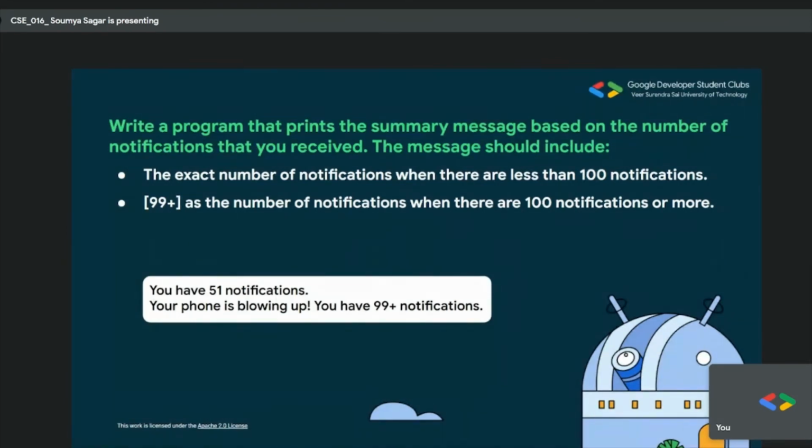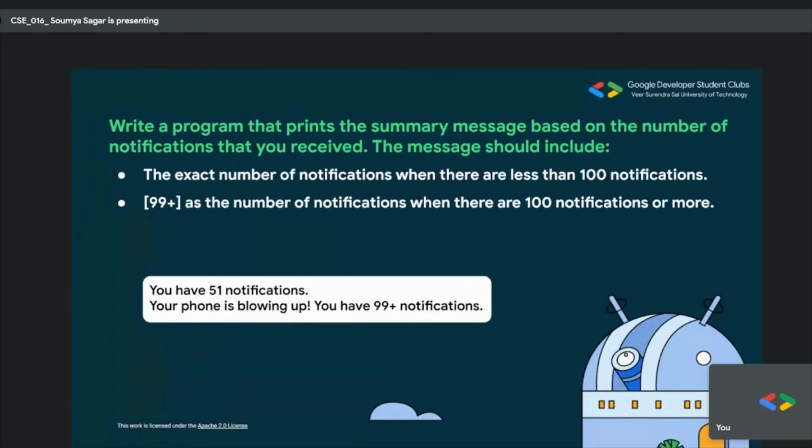Now you don't have to show the exact notification count, so let me be clear about it. You just have to print it, because this is testing the coding knowledge that you have learned till now, like the syntax, whether you have got familiarized with it. The hint is that it uses if else. Let me explain this one, because the remaining questions I will be telling you to do yourself, but this one I will be explaining.